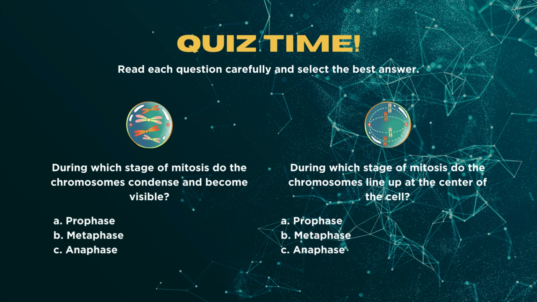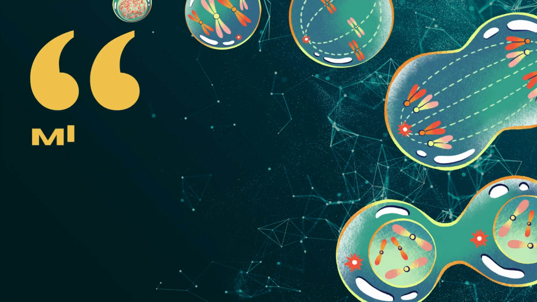1. Prophase. 2. Metaphase. 3. Anaphase. Fourth question, during which stage of mitosis do the chromosomes line up at the center of the cell? 1. Prophase. 2. Metaphase. 3. Anaphase. To know the answers of these questions, search the comment section.